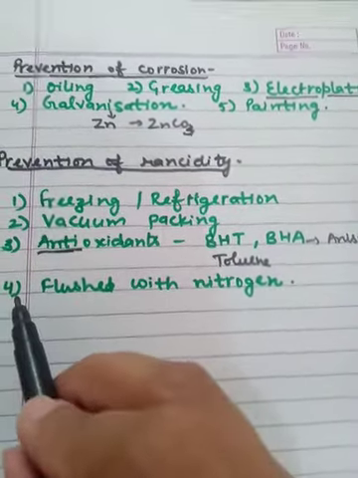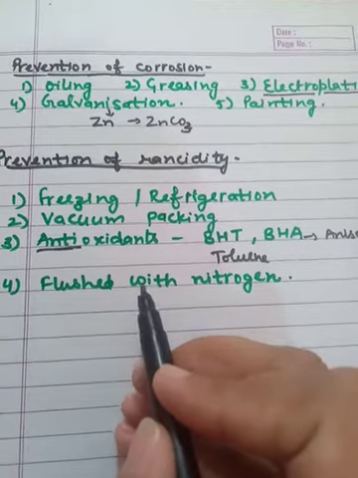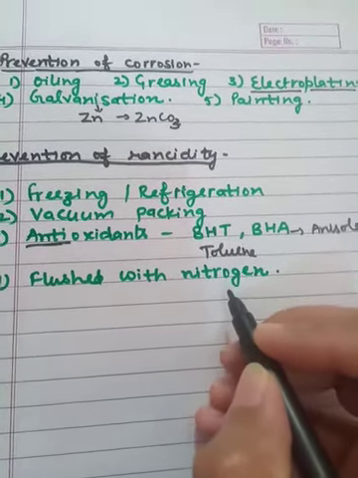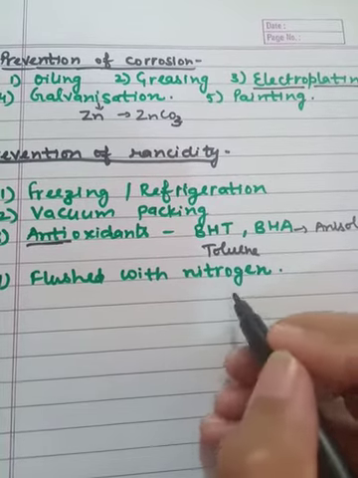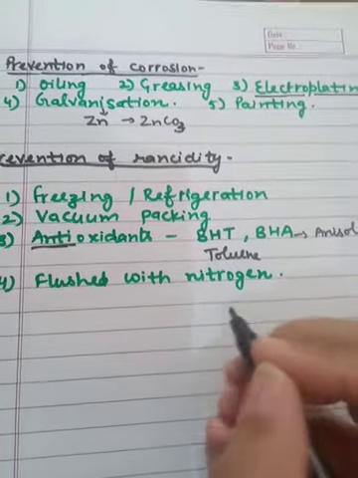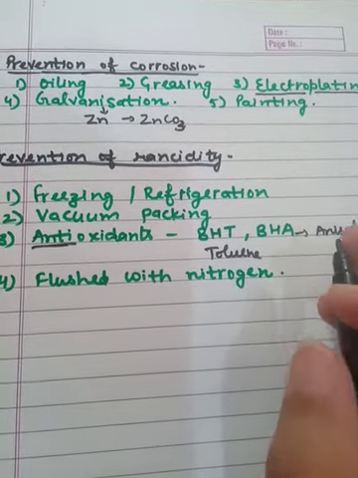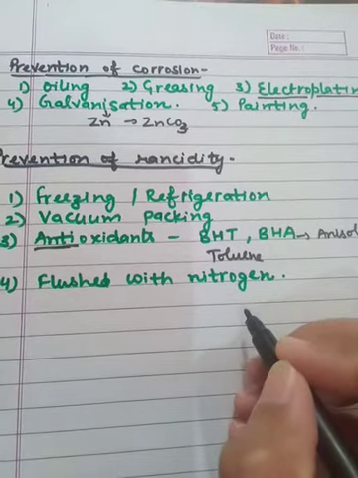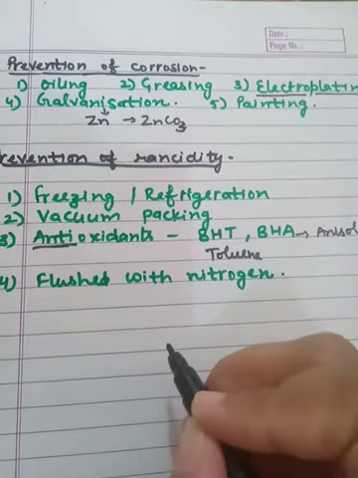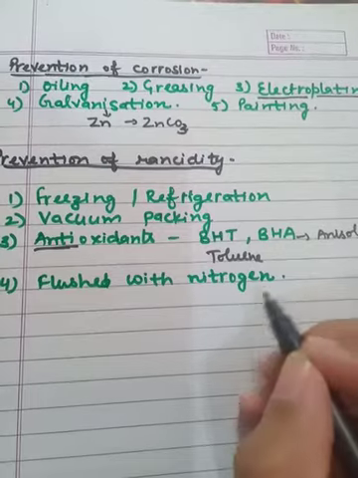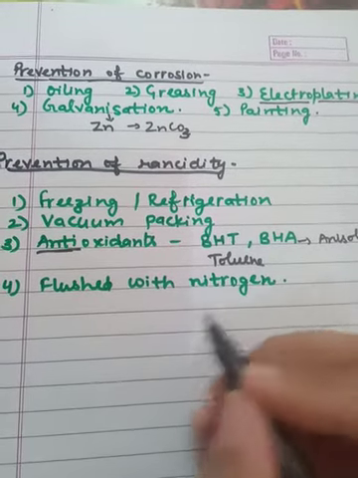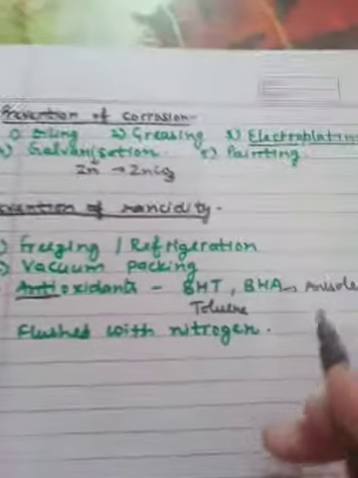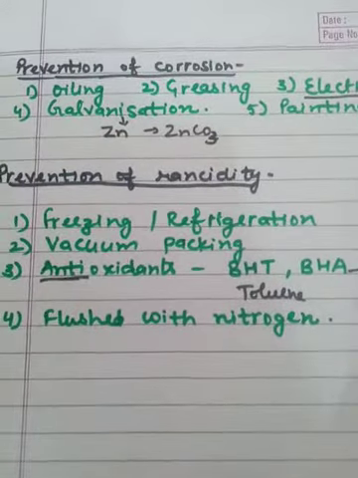Fourth, the food items are flushed with nitrogen, because nitrogen is a less reactive non-metal. So in chips, kurkure and all these materials, the packing is filled with nitrogen, because nitrogen will not react with the food items and they are prevented from rancidity. So these are the two topics of chapter 1, which is the last topic of the chapter.